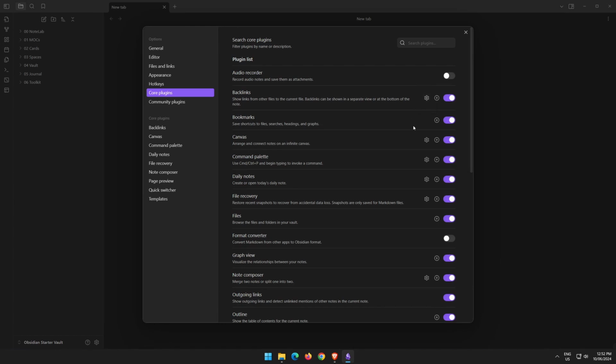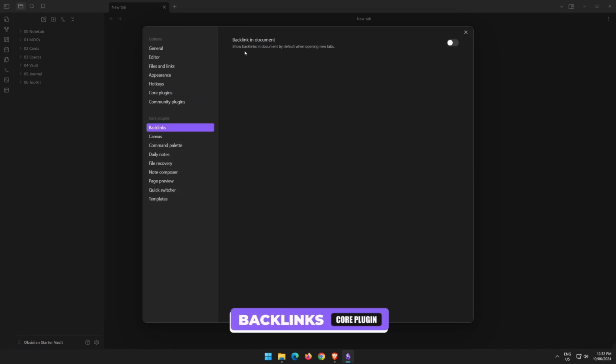And you'll see some of them have this little options icon next to them. So this options icon is linking down to this section here. So we're going to click on backlinks. By default, backlinks are turned off to show in new tabs. That's the way I like it. You can change it and toggle it on if you like. All a backlink is, is a link within a file to another file that is linked within that markdown file.